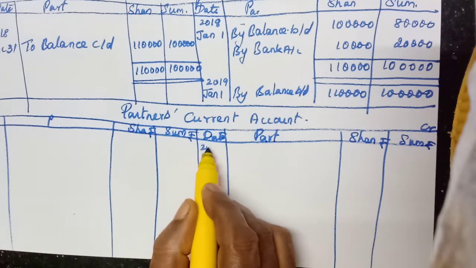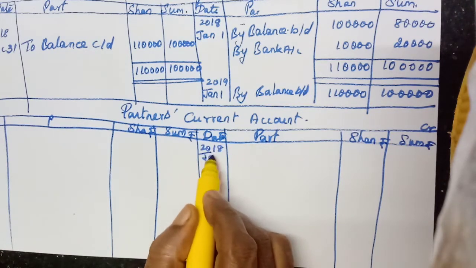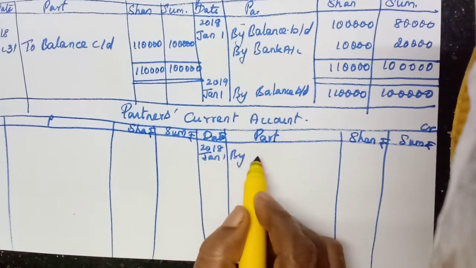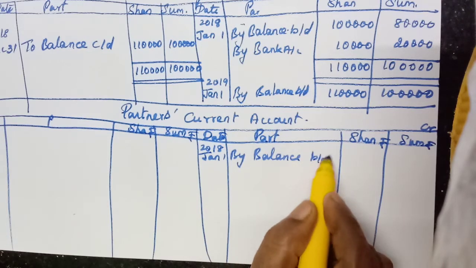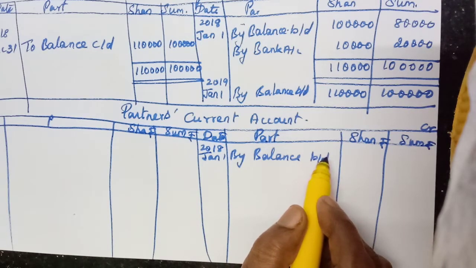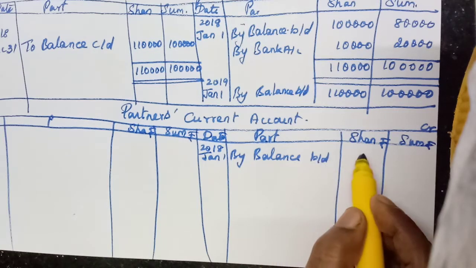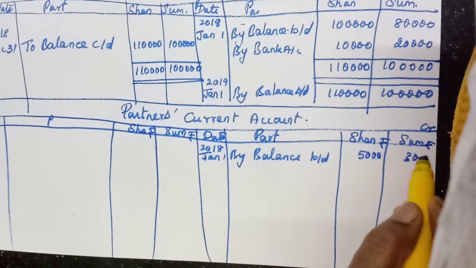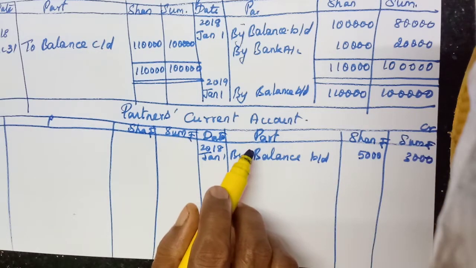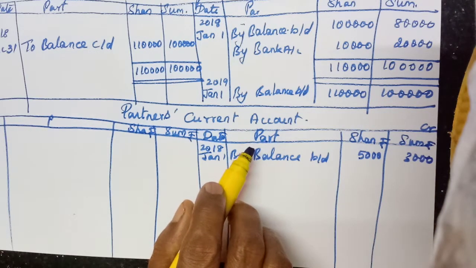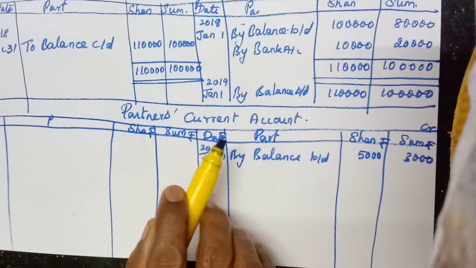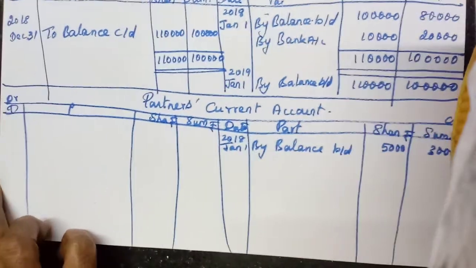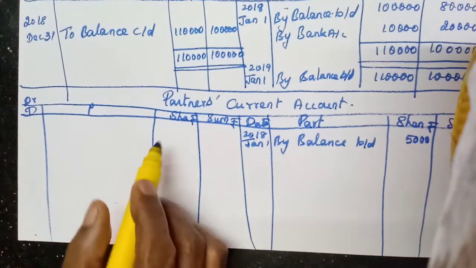First write the date, 2018 January 1, by balance brought down, 5,000, 3,000. Additional capital we have already written in the capital account. Then drawings should be written on the debit side because they reduce the capital.